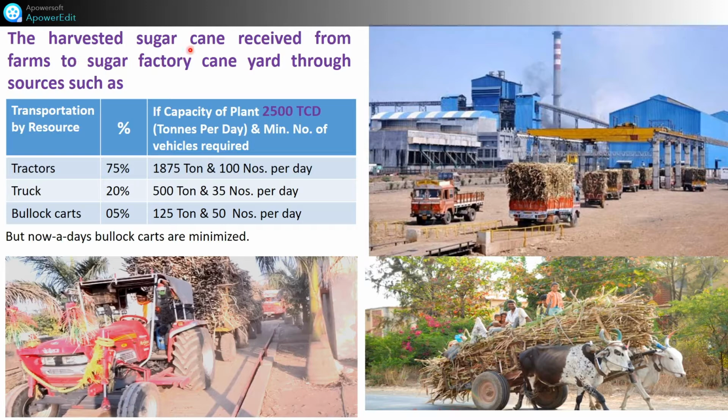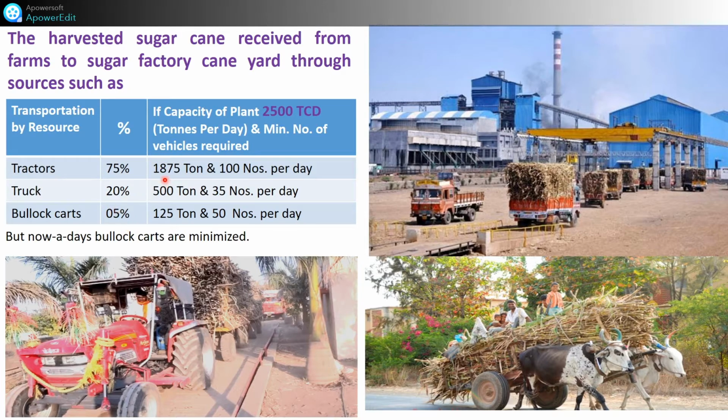The sugar cane is harvested and received from farms at the sugar factory cane yard through various sources such as tractors, trucks, and bullock carts. If your factory has a capacity of 2500 TCD, tons per day, then the percentage of cane transported by tractor is 75%, by truck 20%, and by bullock carts 5%.